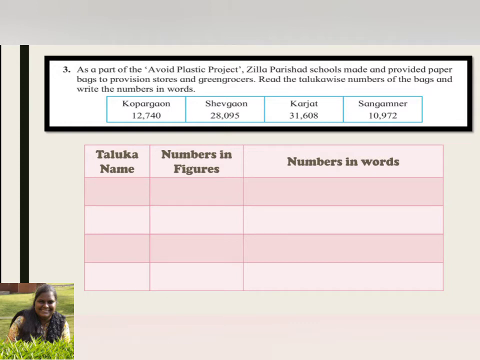Question number 3. As a part of the Avoid Plastic project, Zilla Parishad schools made and provided paper bags to provision stores and groceries. Read the taluka-wise numbers of the bags and write the numbers in words. So we have taluka name and the figures. So you have to make a column as shown over here. Let's write the names of the taluka. Kopargaon, Shevgaon, Karjat, Sangamner. Then we have to write the figures.